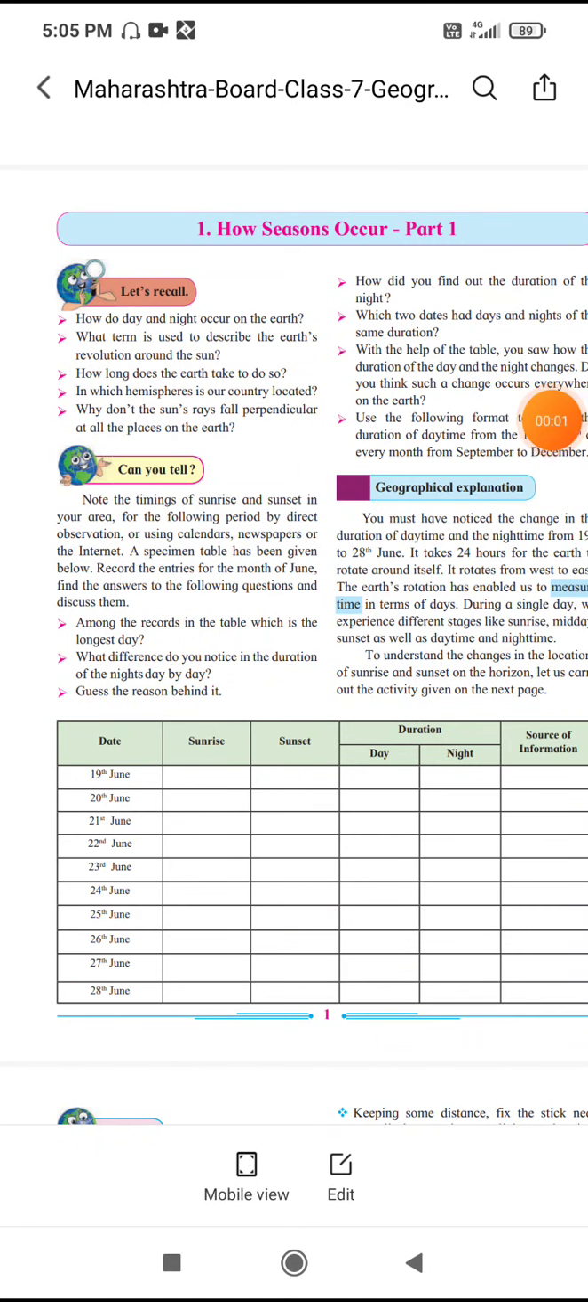Hello students, we have been studying the lesson How Seasons Occur Part 1, Subject Geography, Standard 7.